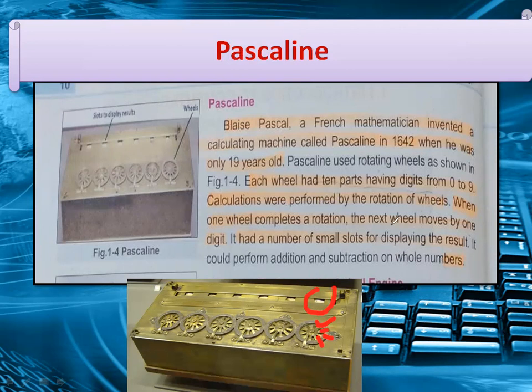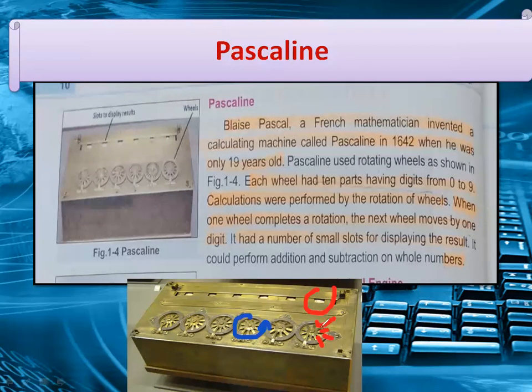Calculations were performed by rotating of wheels. So you can rotate these wheels and you can get the calculation with the help of rotation of these wheels. You can rotate like this, okay? Suppose you rotate like this, and then you can get the calculation and number here. Here you can display your number. When one wheel completes a rotation, the next wheel moves by one digit.